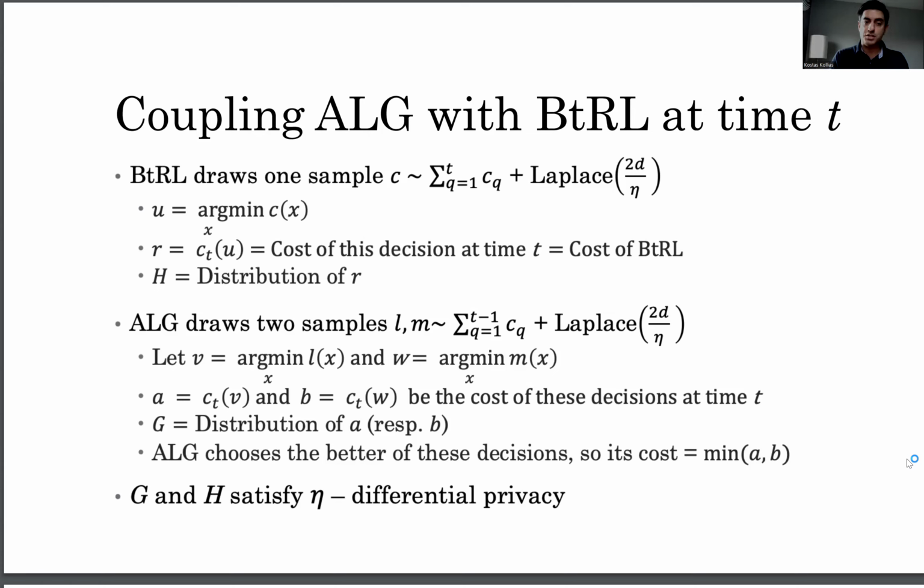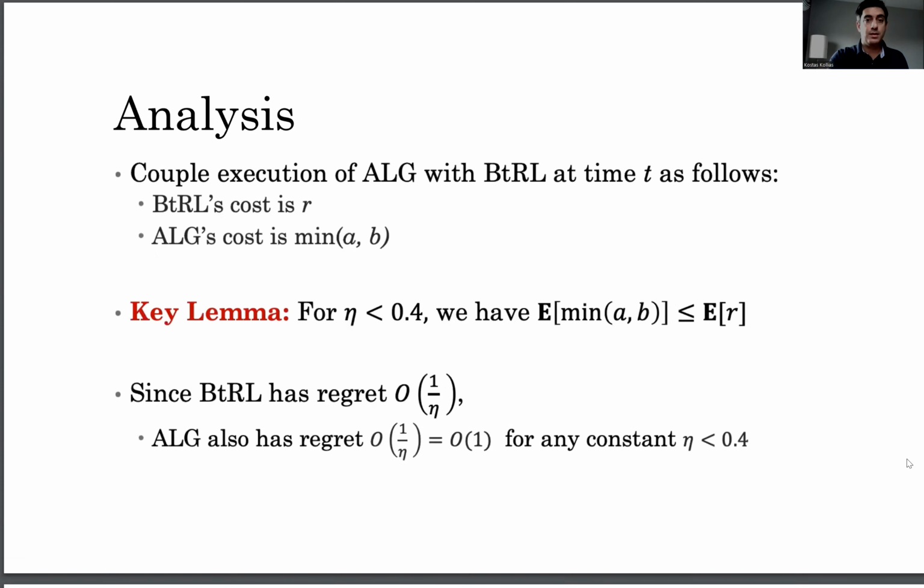And this again induces some distribution over decision points. We can argue that these two distributions, G and H, actually do satisfy eta differential privacy, which means they also satisfy the property of the distributions being pointwise within e raised to the eta.